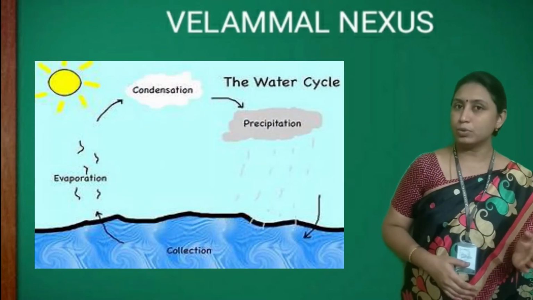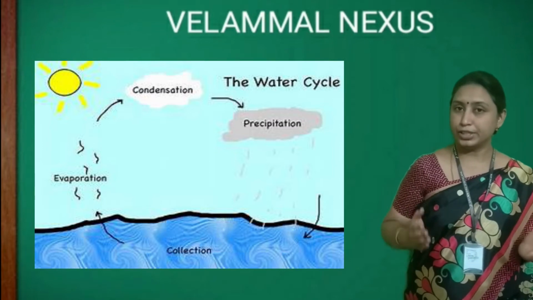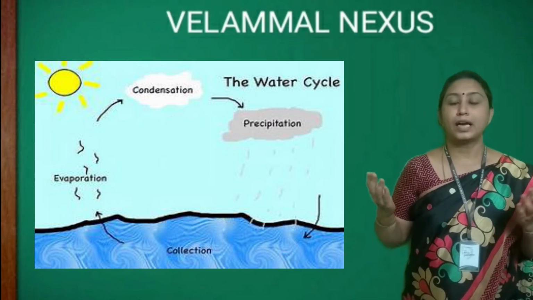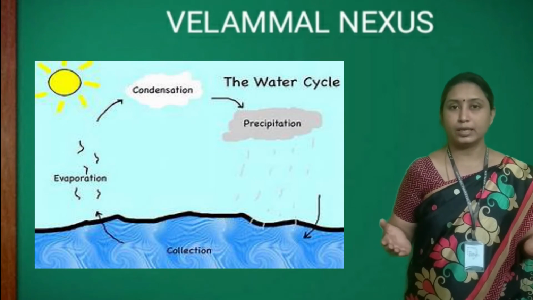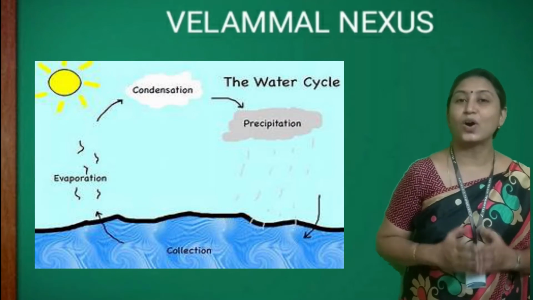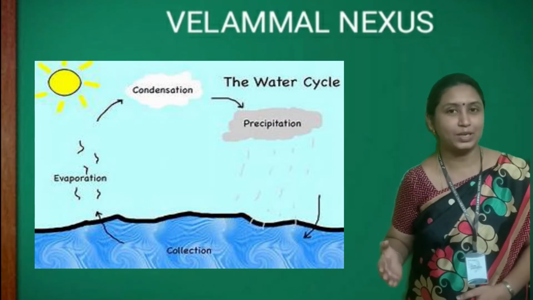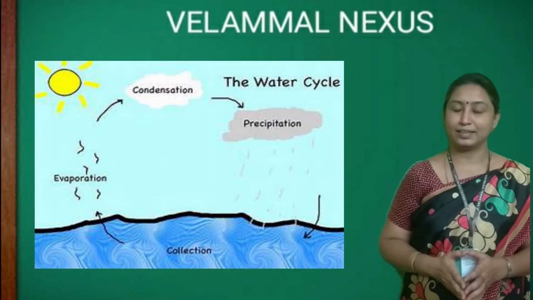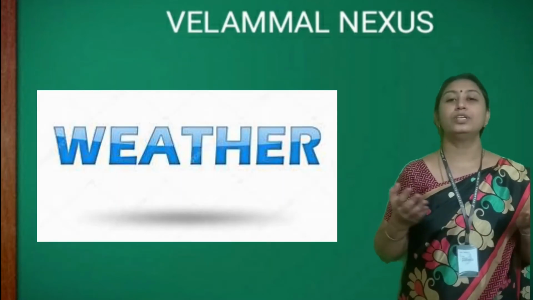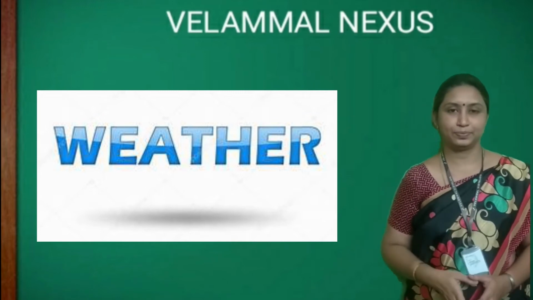The cyclic movement of water changing into water vapor and then back into water by continuous heating or cooling is called the water cycle. The water cycle causes changes in the amount of water vapor present in the air, causing weather changes. Today, we are going to learn about weather.